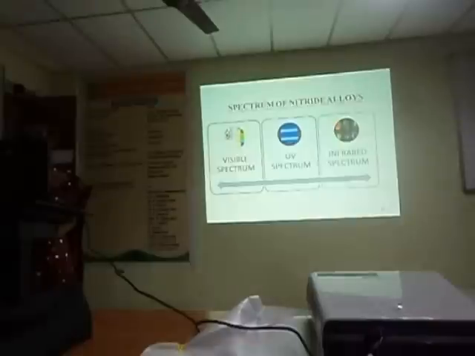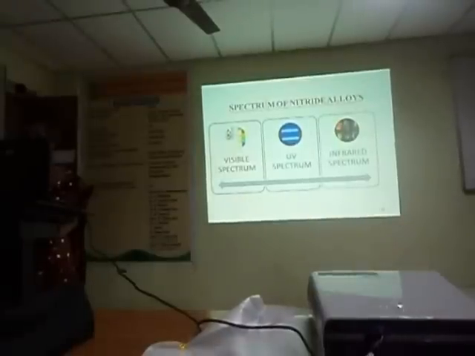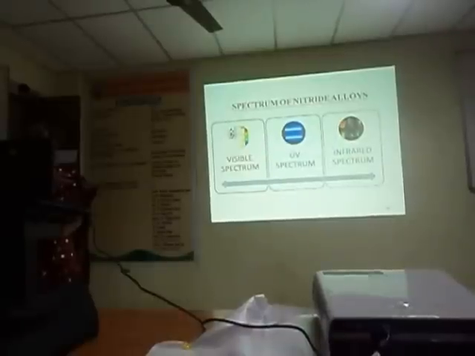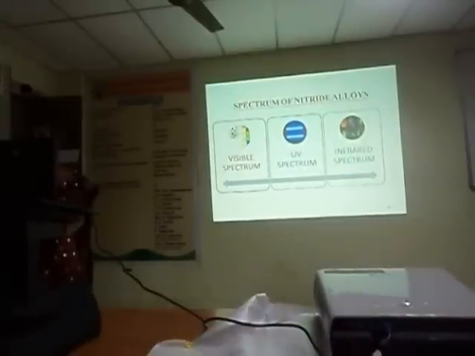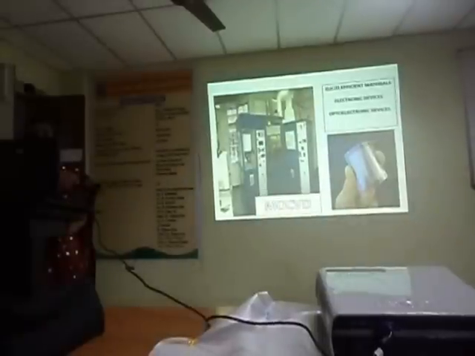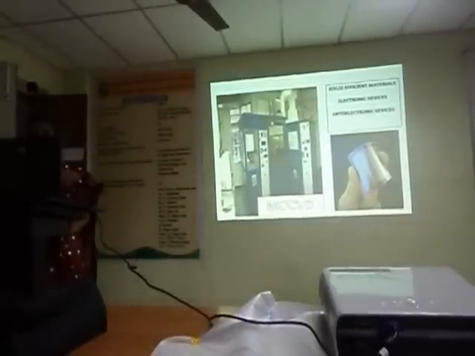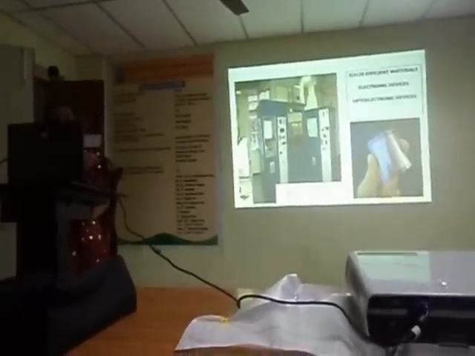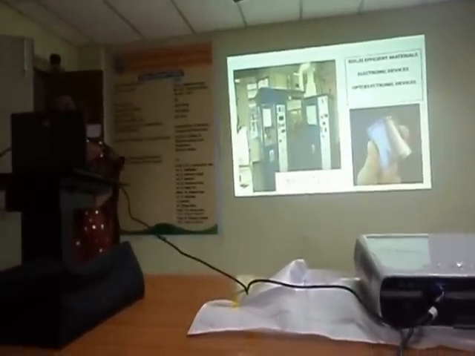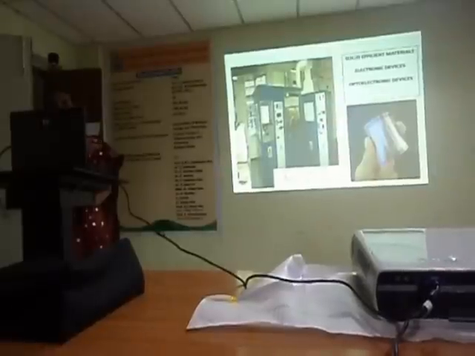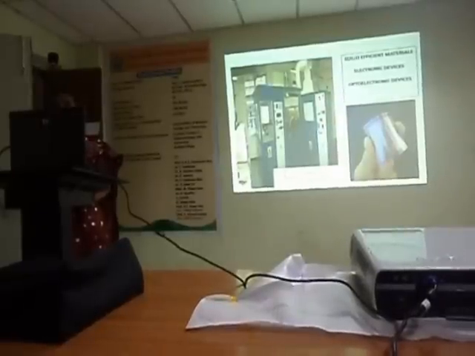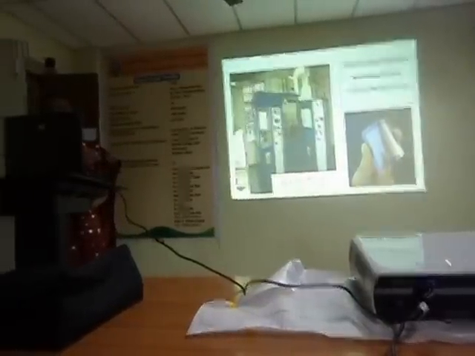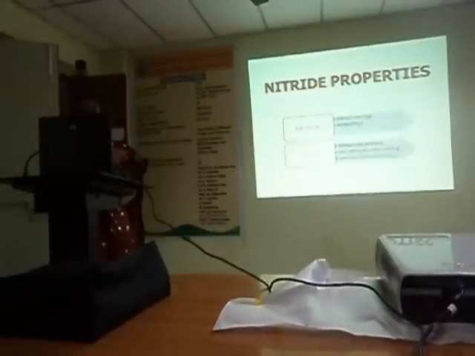Next one is spectrum. Ordinary elemental semiconductors emit light in the form of visible light only. But if we convert them into compounds and alloys, they emit light in the UV spectrum and also in the infrared spectrum. Next one is fabrication. One of the most important methods is called MOCVD, metal organic chemical vapor deposition technique. With the help of this we can prepare very highly efficient materials which are useful in electronic and also in optoelectronic devices. And this is the picture of thin films which are fabricated with the help of this metal organic chemical vapor deposition technique.